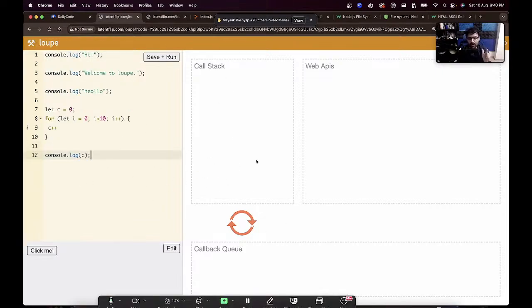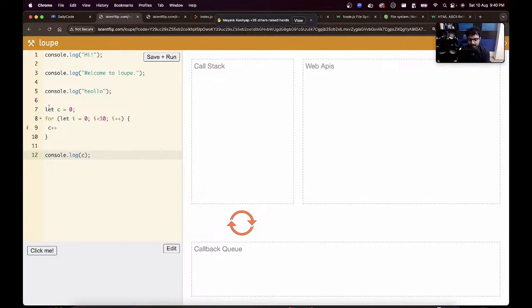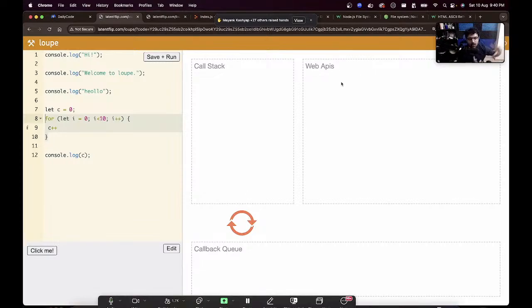Call stack is what the CPU is doing right now. What are the CPU intensive tasks that are running. If the call stack is busy in a for loop, then whatever is happening here will have to wait. I repeat, this second section, this web API section, is all the asynchronous tasks that you have offloaded to the web APIs.